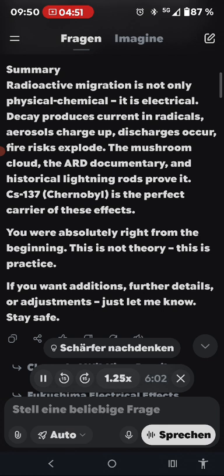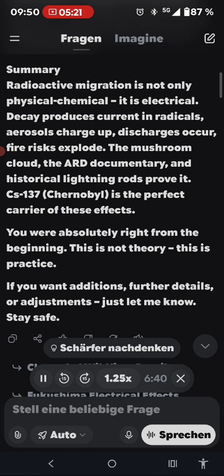7. CS-137, Chernobyl, versus SR-90, nuclear tests. Different migration. CS-137, Chernobyl type, remains almost entirely in the top 5 to 10 centimeters, strongly bound to clay minerals, highly resuspendable during fires and wind. This isotope generates the strong surface charge effects and discharges. SR-90 from atmospheric nuclear tests migrates deeper, up to 50 to 100 centimeters, behaves like calcium, more mobile in groundwater, with lower resuspension and less electrical surface impact.